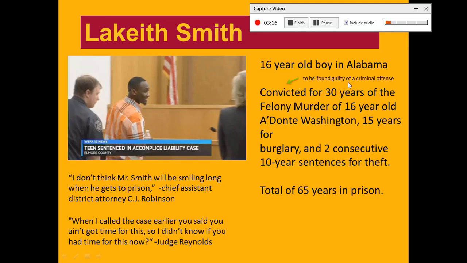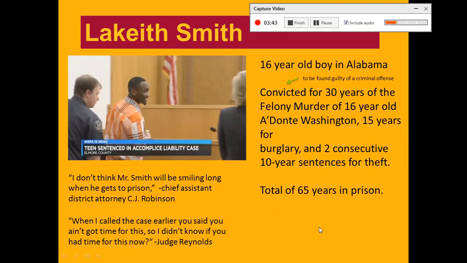He was convicted for 30 years of the felony murder of 16-year-old Adante Washington, 15 years for burglary, and 2 consecutive 10-year sentences for theft. So in total, he was sentenced to 65 years in prison.